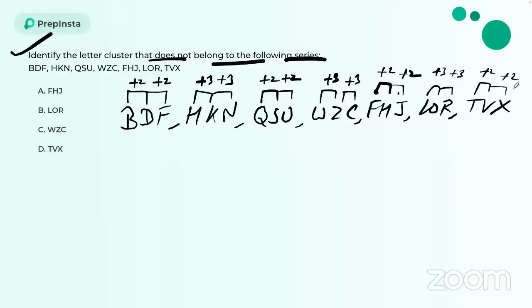Now students will check this and think, okay, this question is wrong because I'm getting all the combinations correct: plus 2, plus 3, plus 2, plus 3, plus 2, plus 3. They will say this question is totally wrong. No, it's not like that. Now we'll check the logic in the adjacent pair stuff, guys. If you see here, we are ending with F. Now can I say it's F, G, H? So plus 2. Now L, M, N, O, P, and Q.